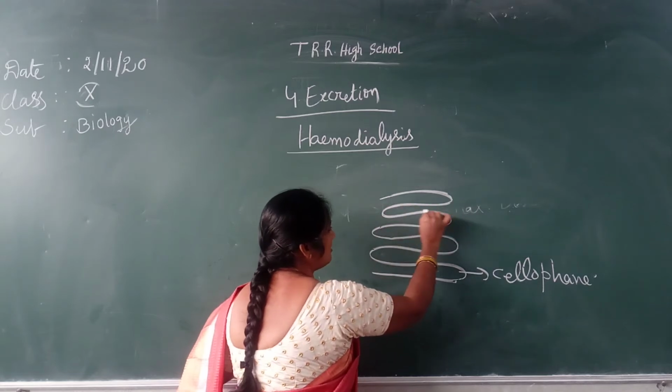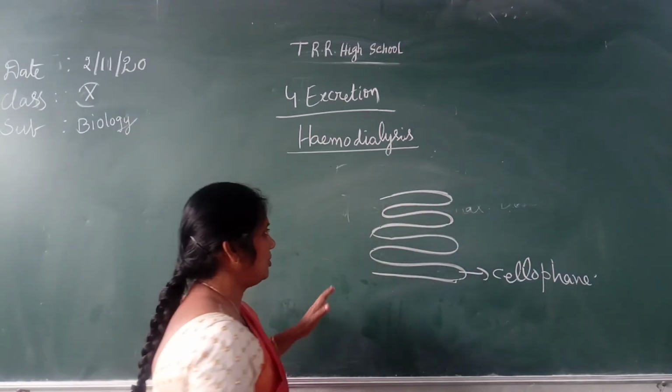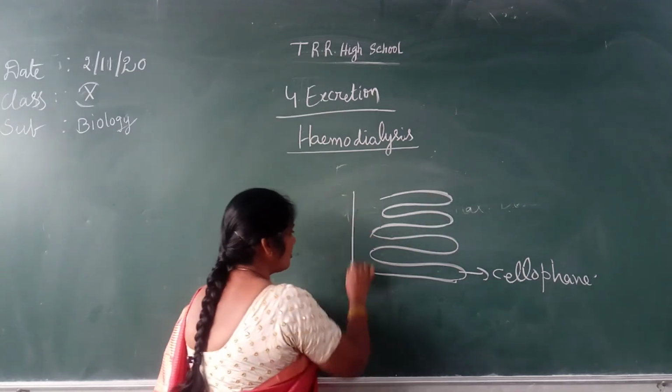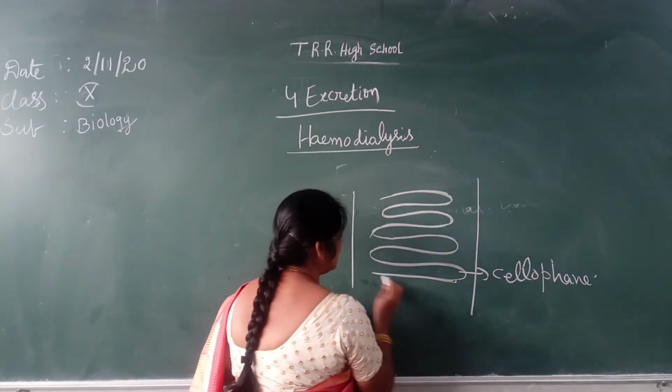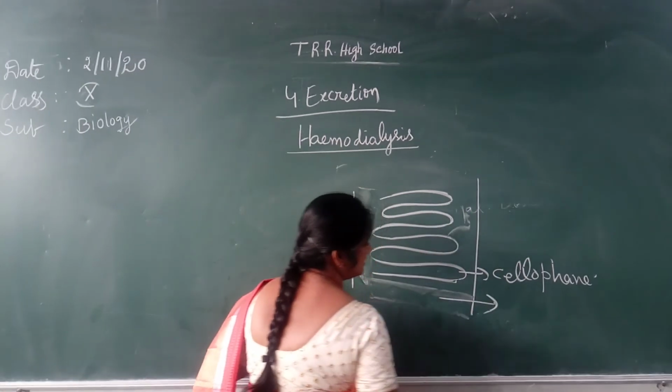They work like the blood vessels in our body. This set of tubes is embedded in a box. This box contains a fluid, and this fluid is called dialyzing fluid.